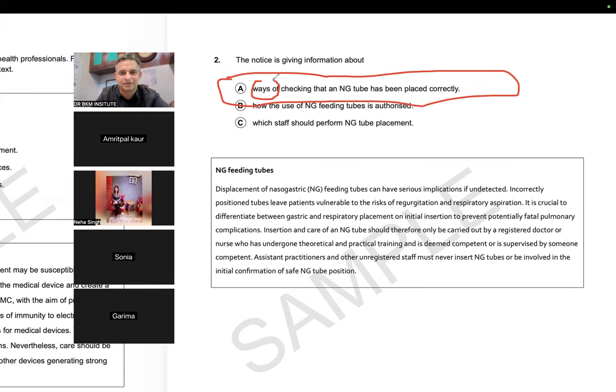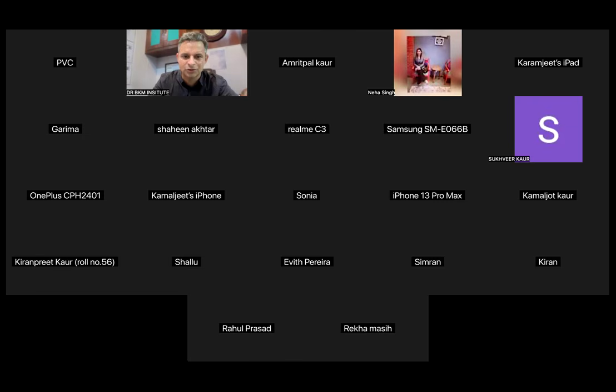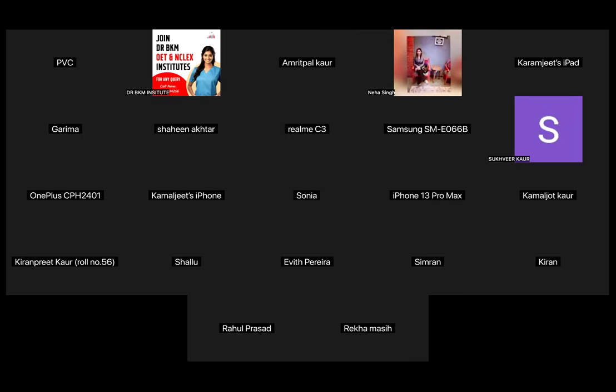Ways of checking. They will give you so many hints like this in the final exam. It's about whether our mind is attentive or not. So, are they telling the ways of checking? Not at all. That makes me further sure that in my final exam, my two questions are right out of two, so I move forward. Are you getting my point, guys? Everything all right until now? Should we jump on to the third question? Yes, sir.